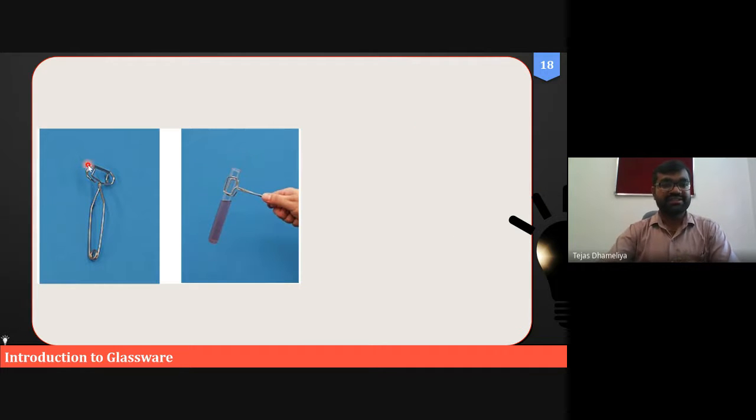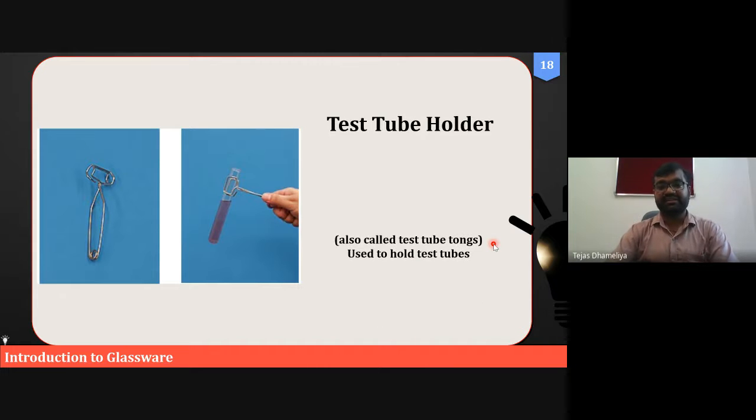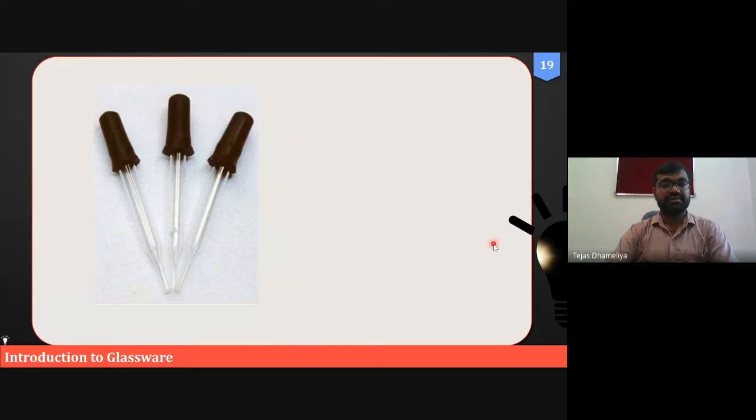So what is this? Made up of steel, something to hold when holding the test tube. What is the name of this? Are you there, Isha Modi? Yes, sir. Test tube holder. Yeah, simply it is a test tube holder, and it is used to hold the test tubes especially when we are heating, right?